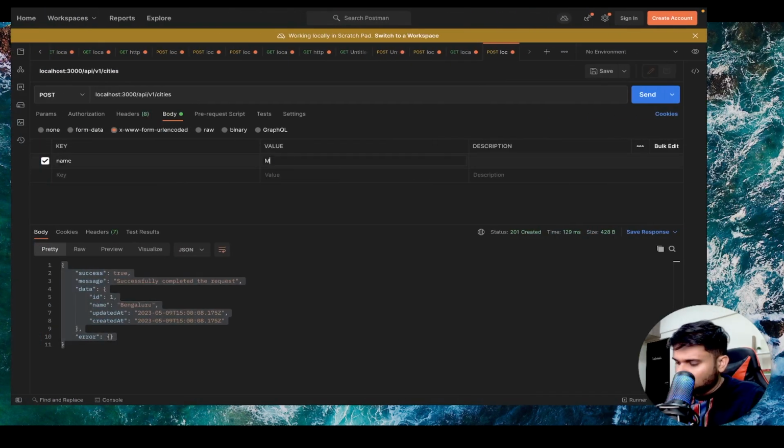Let's add one more. Mumbai. Mumbai is created. New Delhi. New Delhi is created. What else? Indore. Indore is created. Varanasi. Varanasi is created. Okay. Let me do one thing. Let's say Varanasi is already created. Let's try to create Varanasi again.